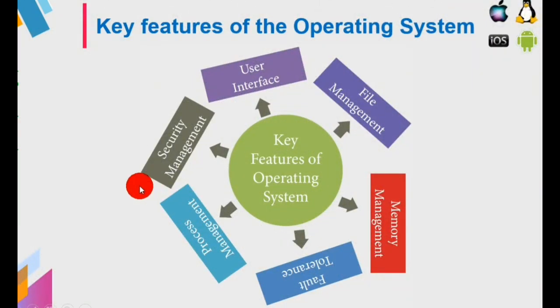Now you can see the key features of the operating system. We already know the OS communicates with all the hardware devices attached to the computer and also controls the activities of all other devices. Now you can see one by one the key features of this OS. First, user interface. What is meant by user interface? Interface means how we can communicate with others. Here we see how the user can connect and interact with the computer. And then file management: we already know in computers all the information is stored in the form of files only.